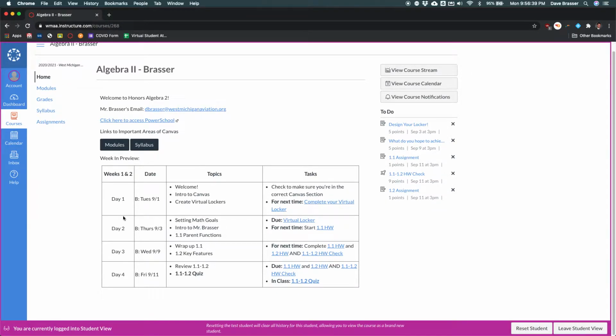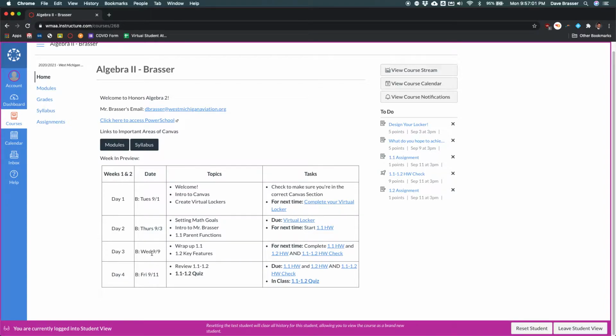So we've got weeks 1 and 2, so really only 4 overall class periods for this class in these first 2 weeks. On day 1, you can see we've got some topics: welcome, intro to Canvas, and we made some virtual lockers. Over here we've got the tasks. The first one, we wanted to make sure students are in the right section, and then after that I had them complete a virtual locker. I'll show you what the assignments look like later.